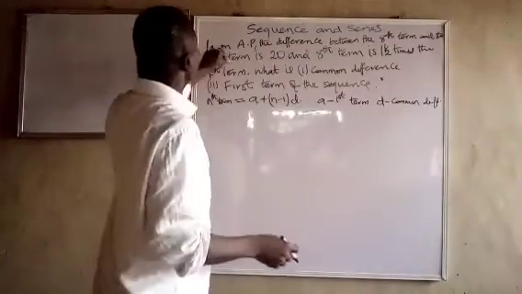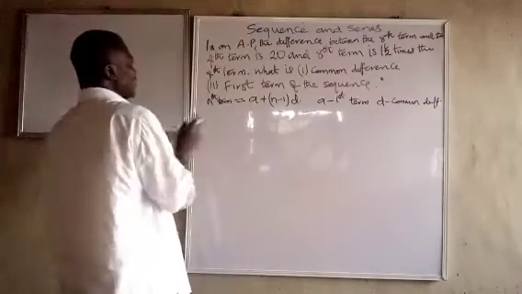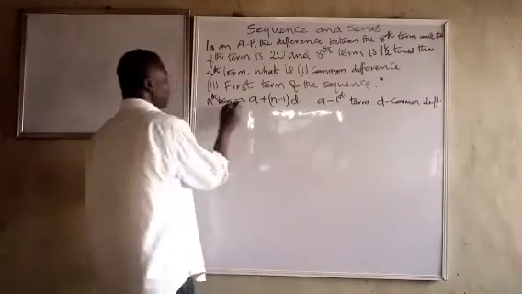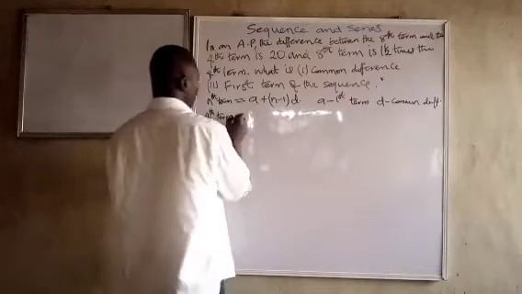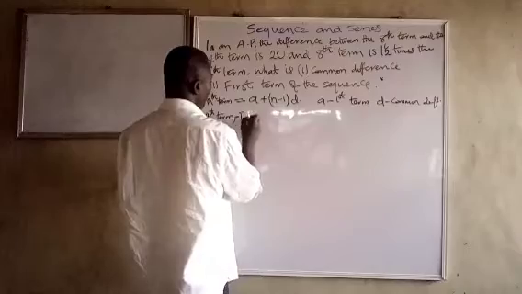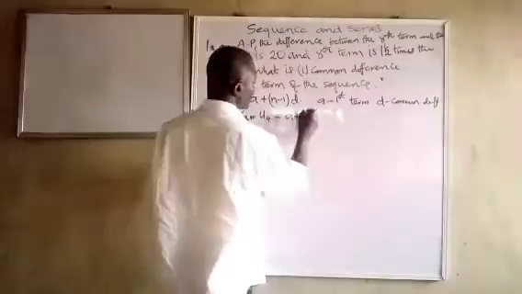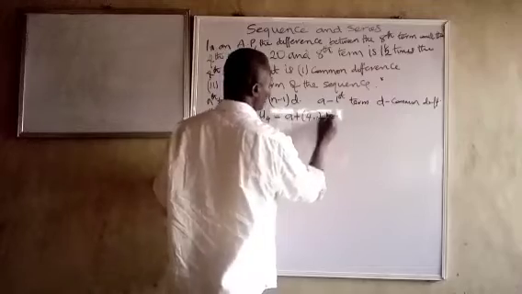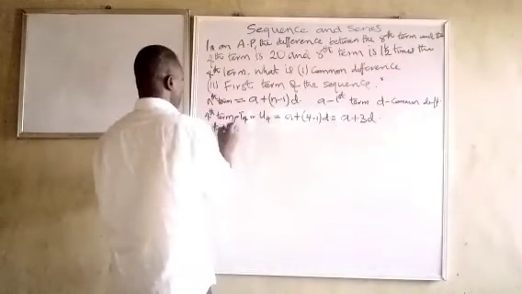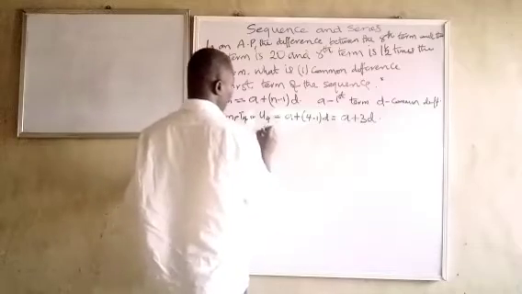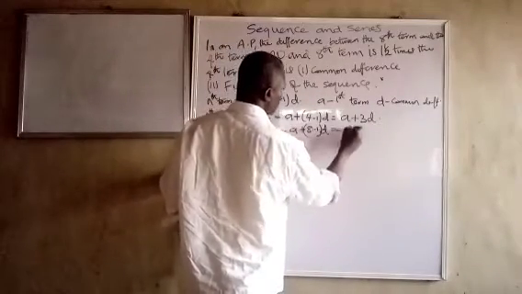Now they have told us that the difference between the 8th term and the 4th term is 20. So let's see, what is the value of the fourth term? You can also say T4 or U4. Sometimes we use this one to represent it. So it's going to be A plus (4 minus 1) D, which is equal to A plus 3D. The eighth term, let's say U8, is equal to A plus (8 minus 1) D, which is equal to A plus 7D.